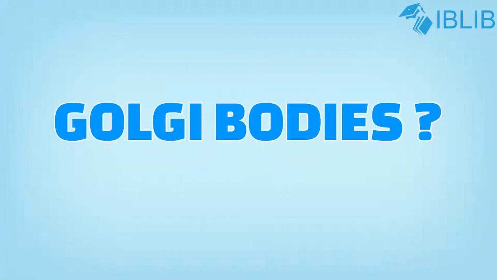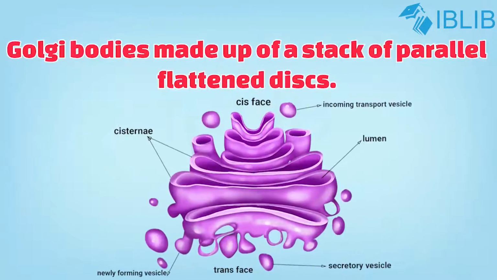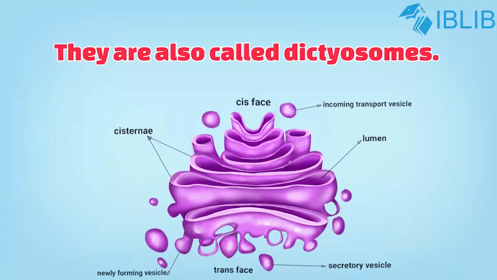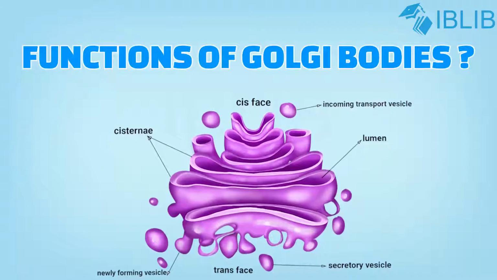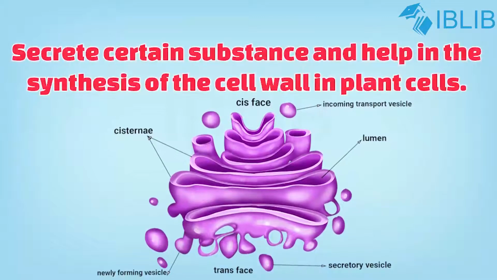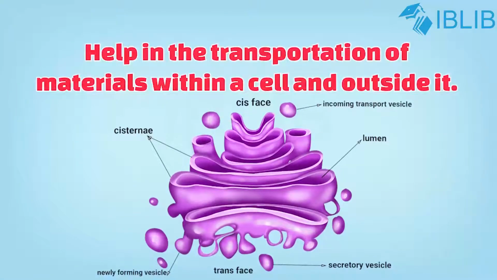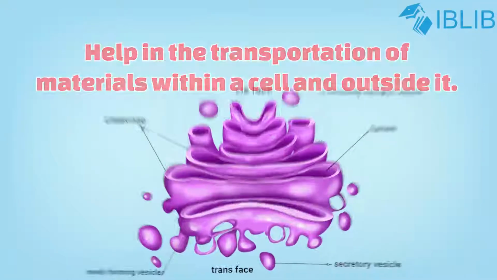Golgi bodies. These are made up of stack of parallel flattened discs. In plant cell, these are smaller, unconnected and more in number. They are also known as dictyosomes. Function of Golgi bodies. Golgi bodies secrete certain substance and help in the synthesis of the cell wall in plant cell, and they help in the transportation of material within a cell and outside it.